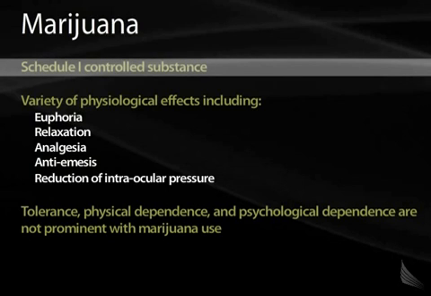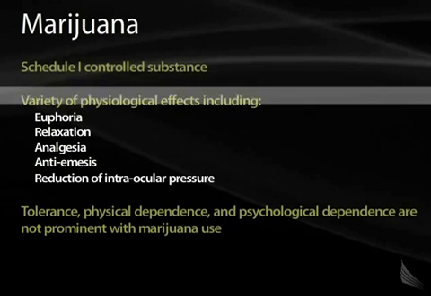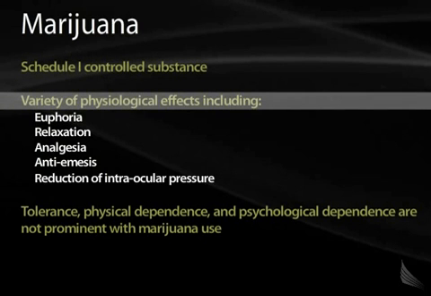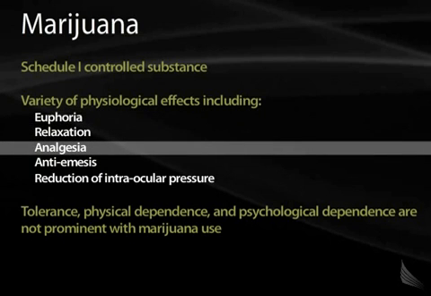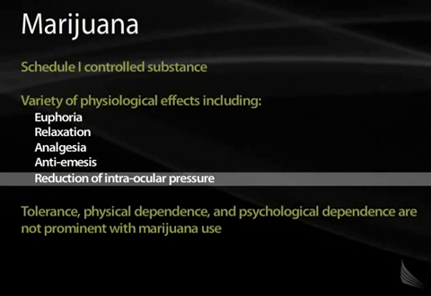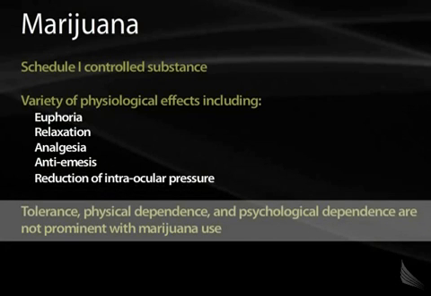Marijuana itself is a Schedule I controlled substance, meaning it's illegal to be used. However, there are some states that allow its medicinal use in patients that have glaucoma or end-stage cancer. It has many physiological effects. It causes euphoria and relaxation, as well as analgesia in some patients. It can also prevent nausea and vomiting, and it's able to decrease intraocular pressure. Marijuana use is not known to cause prominent tolerance, physical dependence, or psychological dependence. It does, however, over time lead to central nervous system changes, such as lethargy.